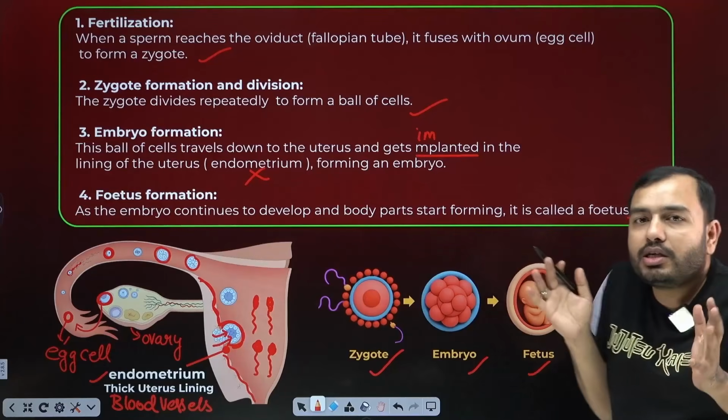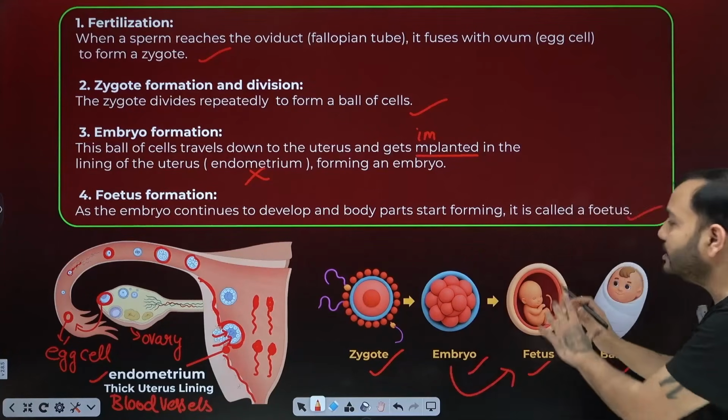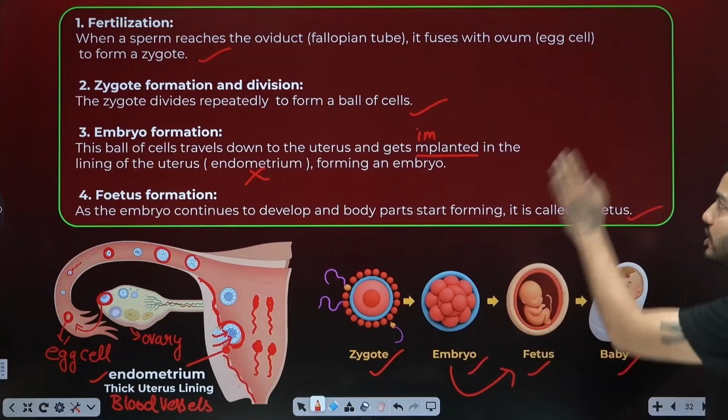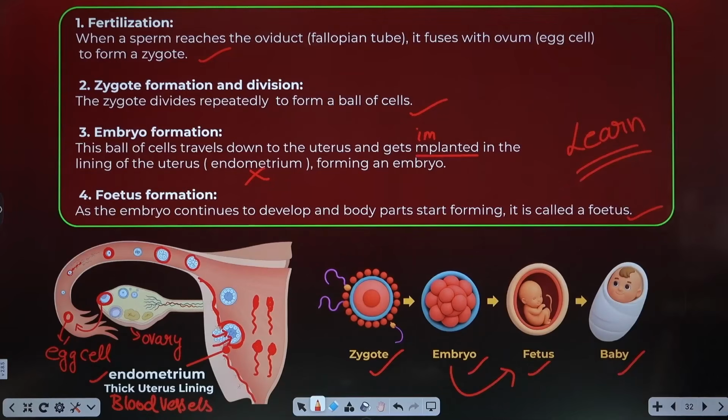What is in the fetus? The child's hands and feet start forming a little. What is an embryo? A ball of cells. Then what is a fetus? The one inside which a human starts forming. So beta, you should remember these 4 steps. Okay. Acha.